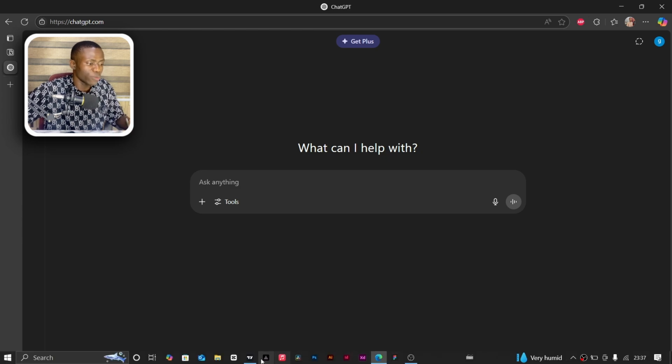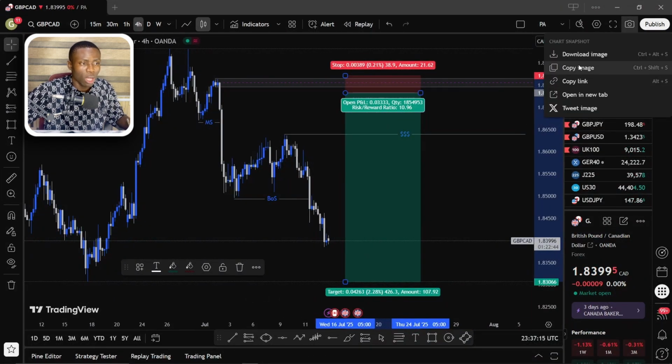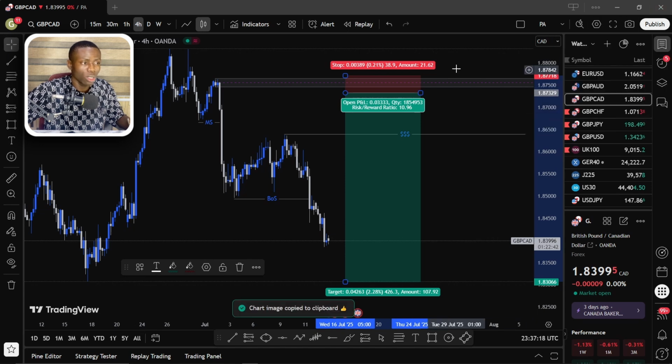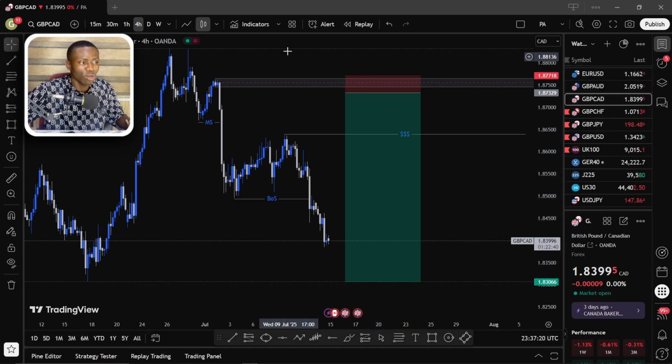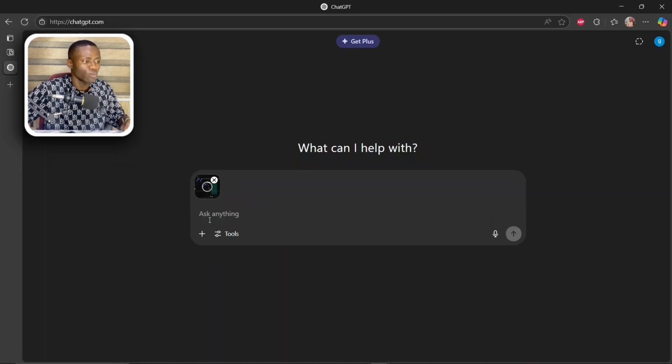The first thing I did was come over here and take a screenshot of the strategy. I took a screenshot of a full setup like this, very clear and vivid. Now I come over here and paste it into ChatGPT. Now I'll show this strategy to ChatGPT.